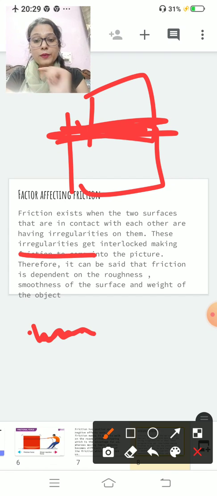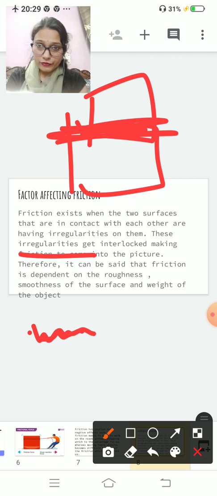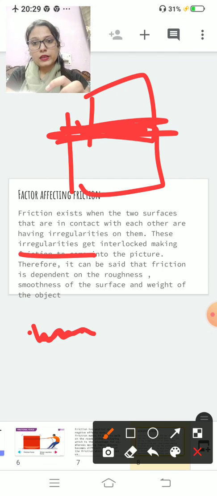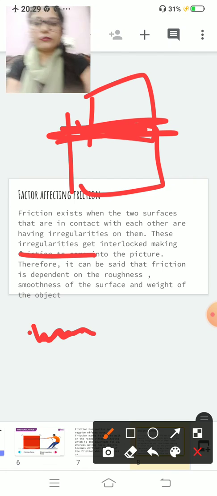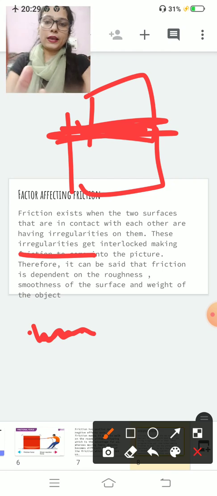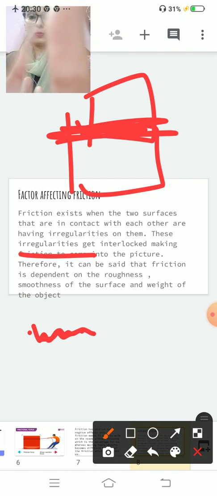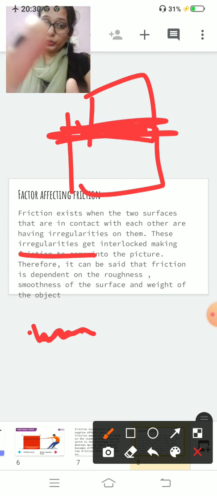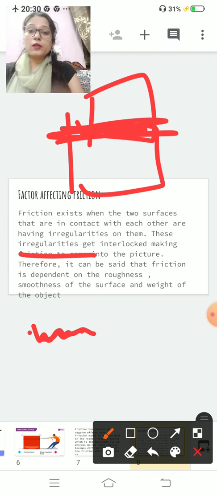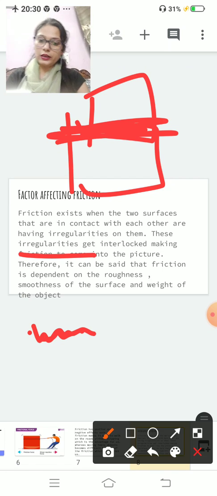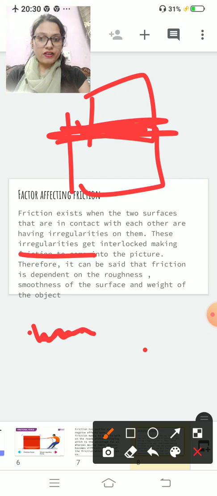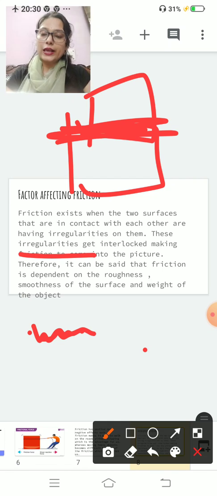friction. Therefore, it can be said that friction is dependent on the roughness. If the surface is rough, there will be more interlocking. For example, if you put your fingers like this, you can easily take them out. But if you interlock them like this, it is very difficult to take them out. Why? Because roughness is there. It also depends upon the weight of the object. If the roughness is more, friction is more, and if the weight is more, friction is more. If the surface is smooth, there is less friction.